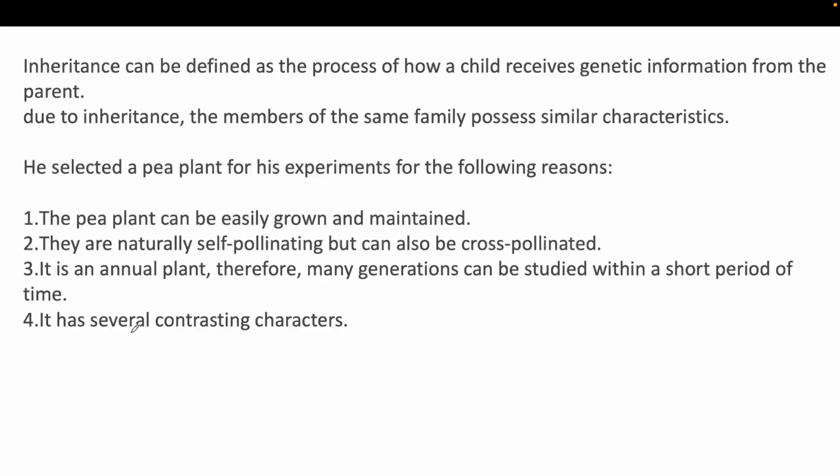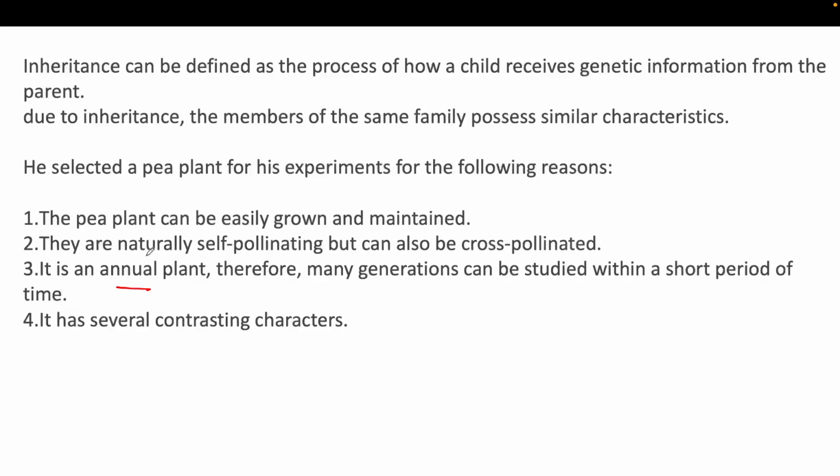And it has several contrasting characters. Like the pea plant has tall as well as small plants. It has wrinkled seeds as well as round seeds. There are several contrasting characters which are not very common in other plants, right? So these are the criteria why Mendel chose the pea plant. The major reason is that it is an annual plant, its life cycle is completed in a year, so he could perform many experiments in a very short period of time.